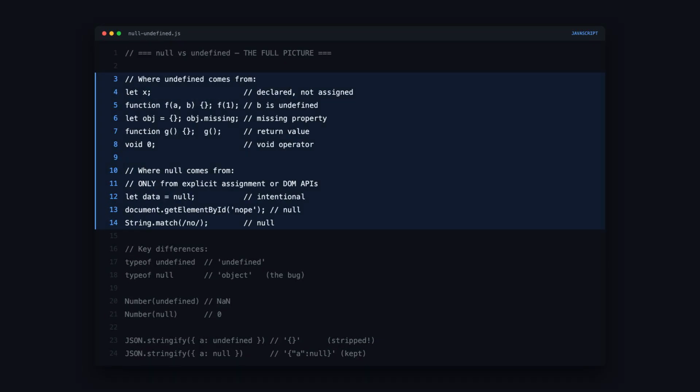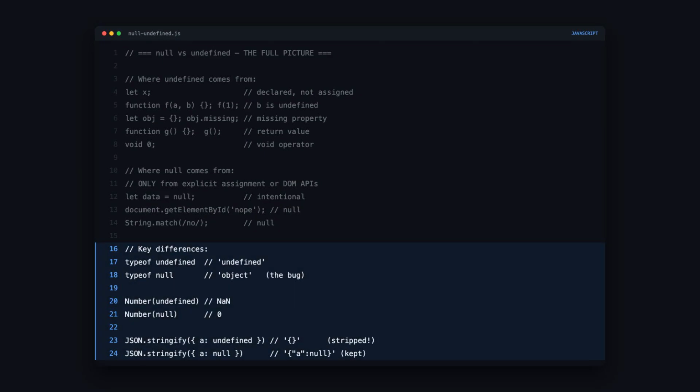Null versus undefined is a question in every JavaScript interview. Undefined has 5 sources: unassigned variables, missing function parameters, accessing a property that doesn't exist on an object, a function that doesn't explicitly return anything, and the void operator. Null only comes from explicit assignment or specific APIs, like getElementById returning null when the element doesn't exist, or regex match returning null when there's no match.